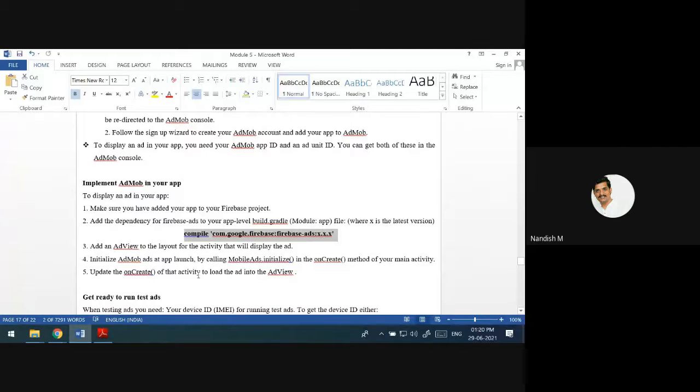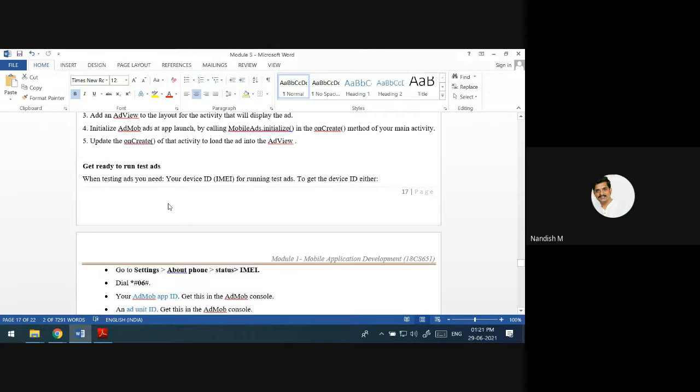Then we have to initialize inside the AdMob, and we have to update on create. These are the 5 steps we have to do.